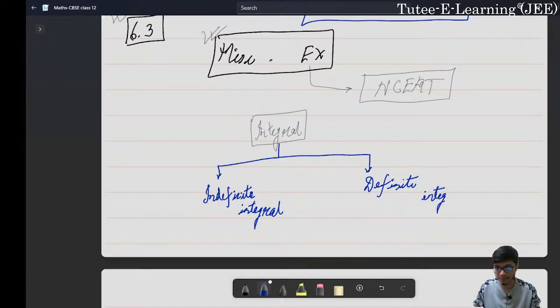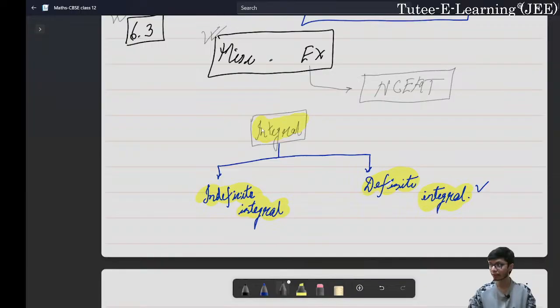Let us start with indefinite integral first of all, and then move into definite integral. Those are the two topics we have for today's lecture. In today's lecture, we are not going to look into the applications of integrals. I have kept the applications of integrals for tomorrow's lecture, where we will discuss the area under the curve, and along with that the differential equation. With that, we will be done with our calculus portion.